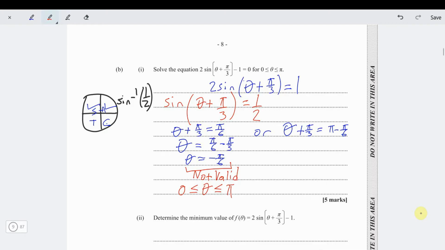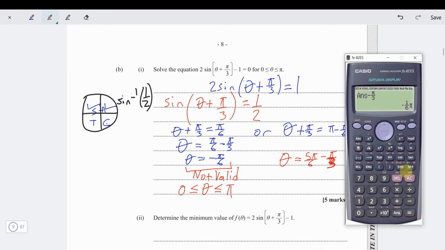So we have to work with the next part of the solution then over here. So in this case, we're getting theta would be equal to pi minus pi by 6, which is 5 pi by 6. Then we bring over the pi by 3. So it's 5 pi by 6 minus pi by 3. Then we'll put that into our calculator.